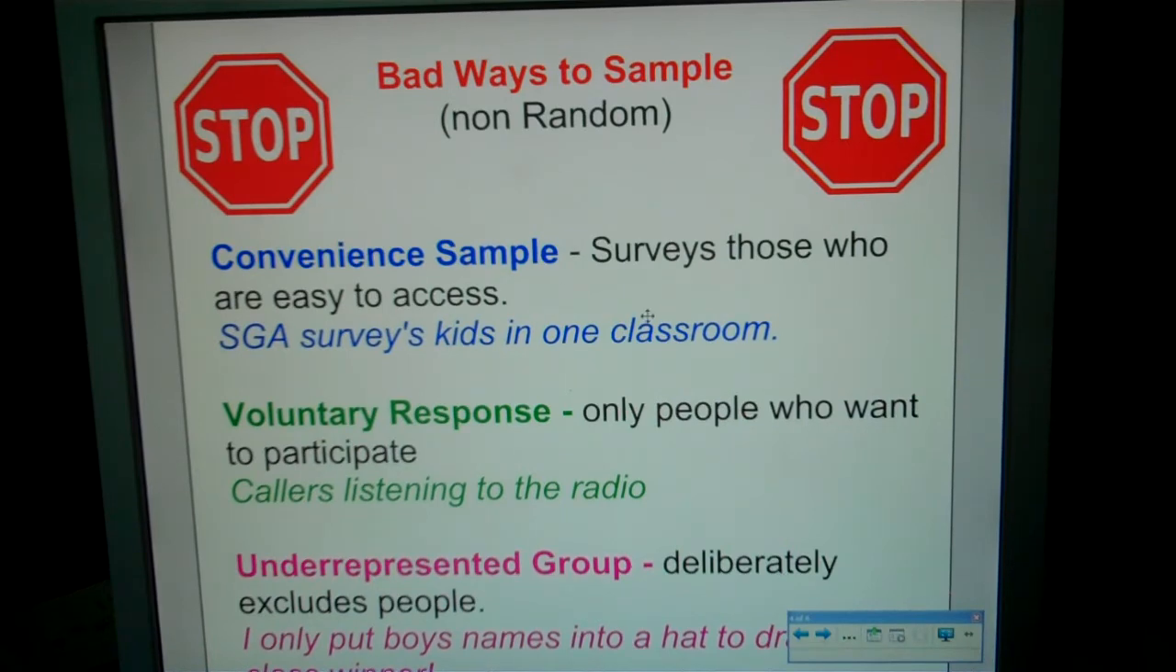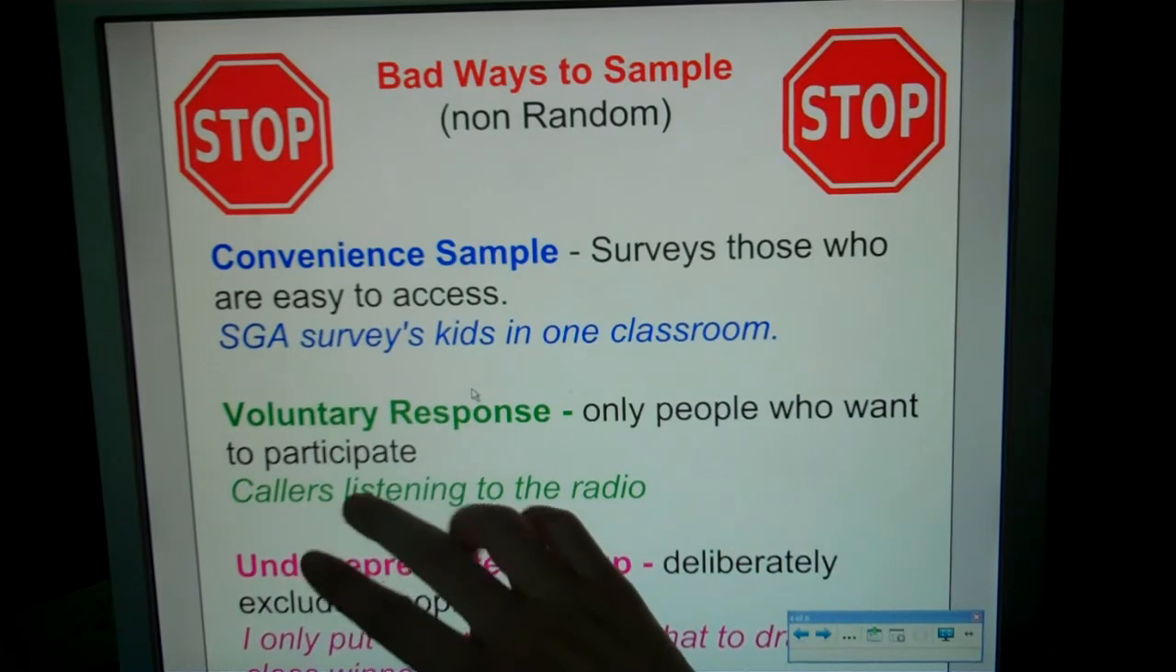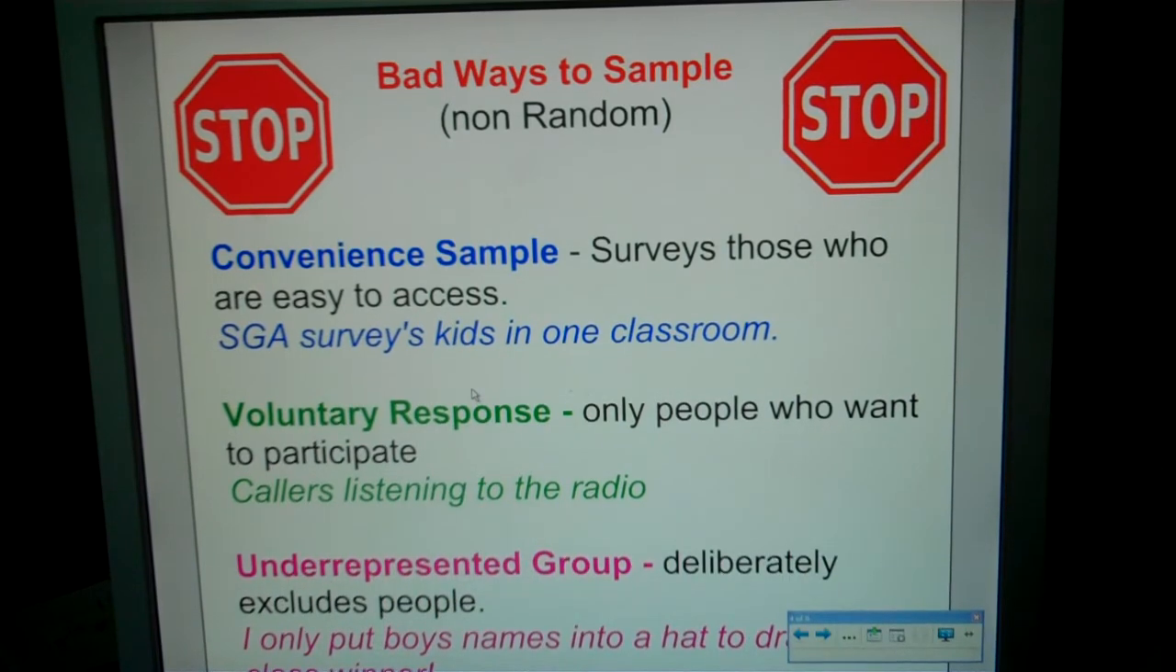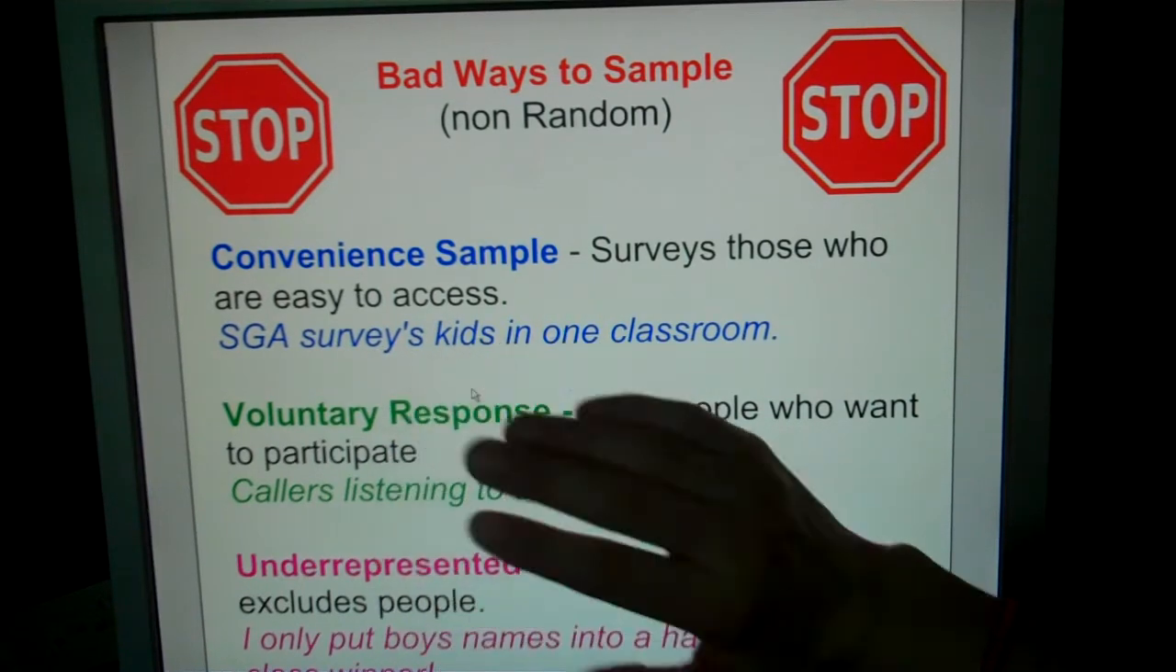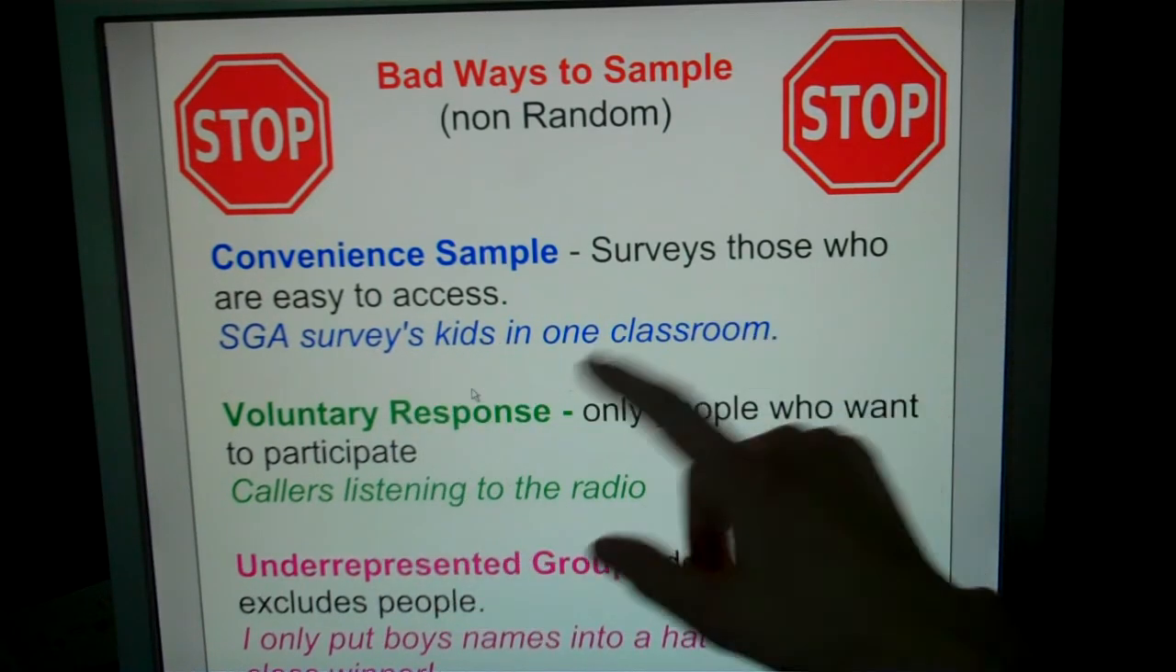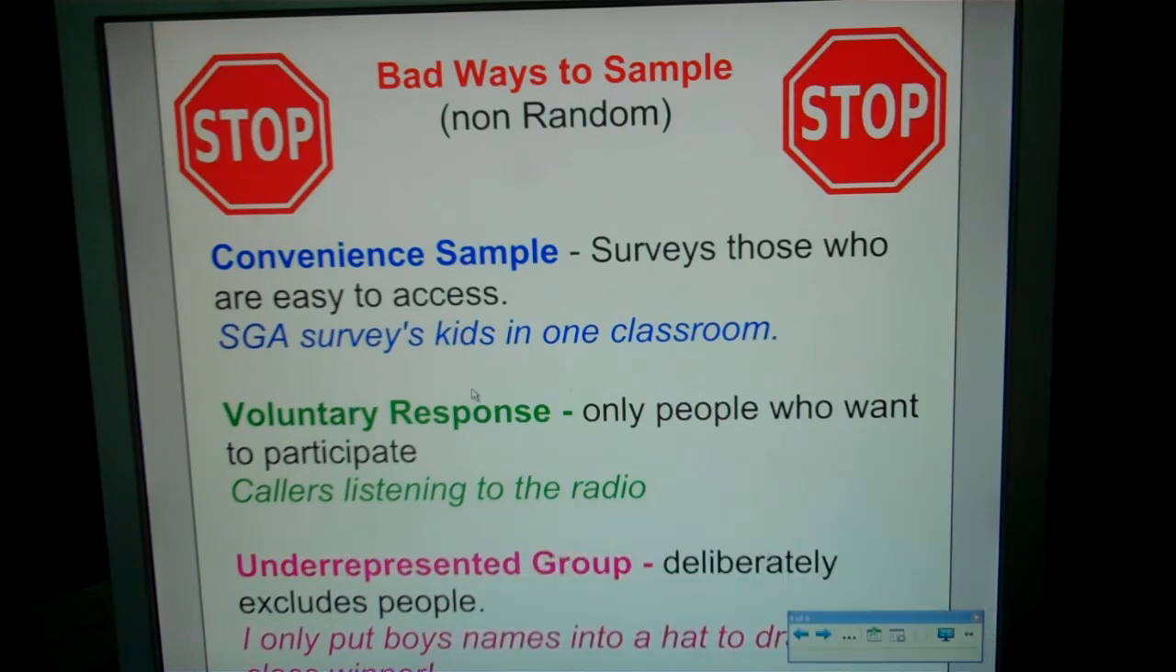Convenience sampling. It's bad. It surveys those who are easy to access. Okay, so an example of that would be SGA surveys kids in 1 classroom. That's it. So maybe the SGA president is in your class and the president is pretty lazy. And they say, I'm just going to survey this class right here because you guys are convenient, you're real close, I can ask you right now. That's a convenience survey. That's not a very good representation. If they wanted to make it better, they could go to every class or maybe all of the math classes.